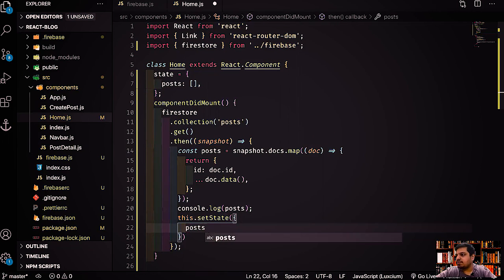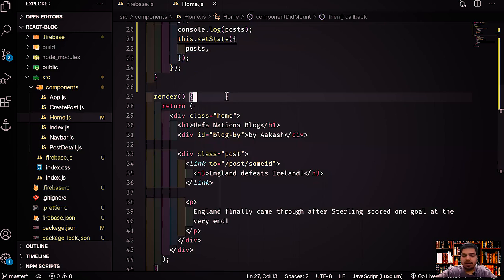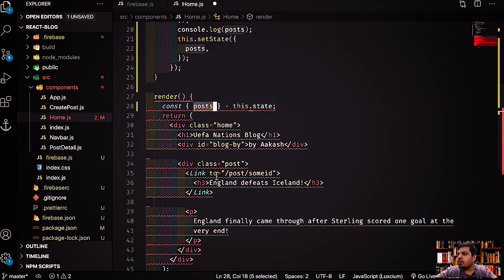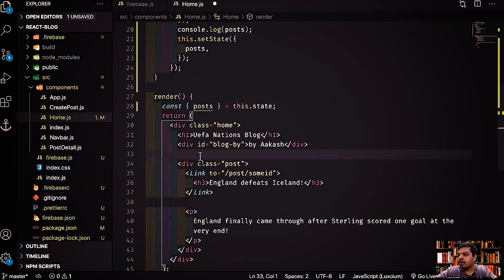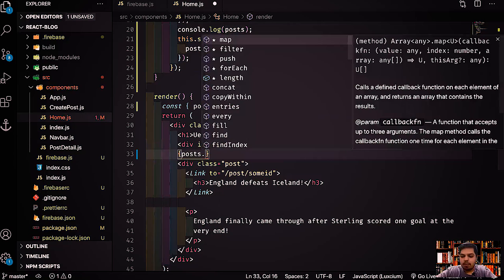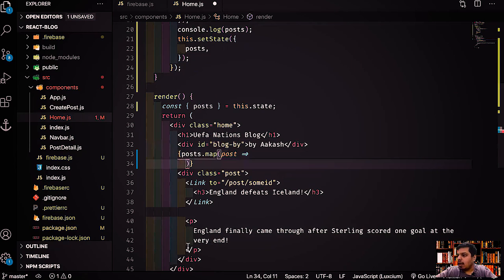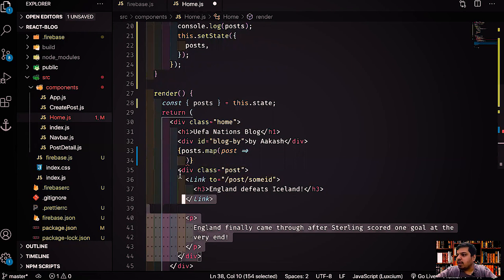Posts, save, and now I'll grab posts here in the render method. Posts from this state, and I just have to loop over it. I'll say posts dot map. I'll get a post, and I'll just write everything over here.